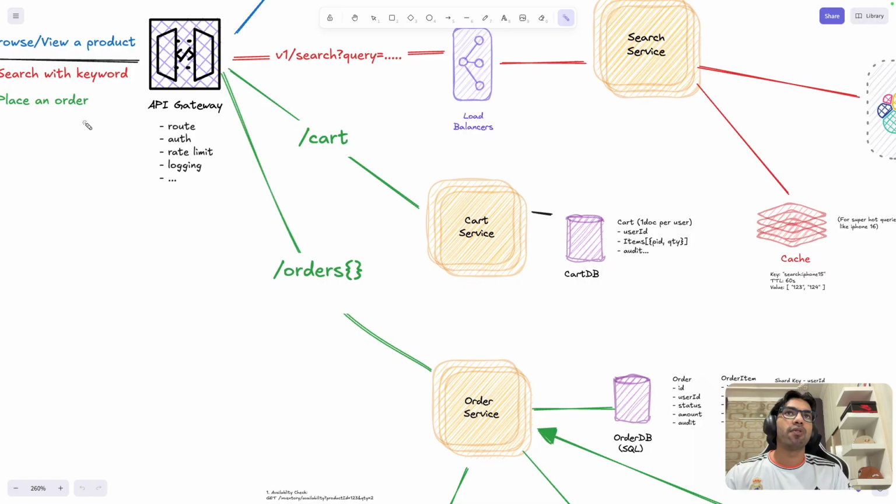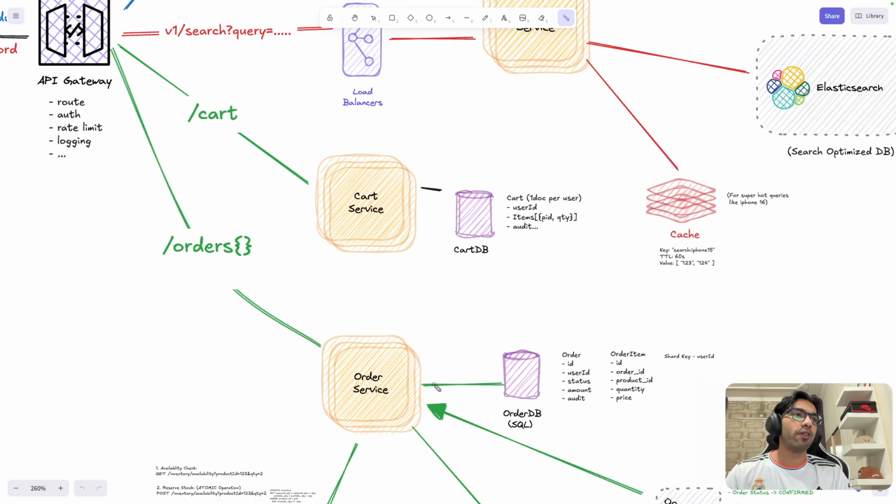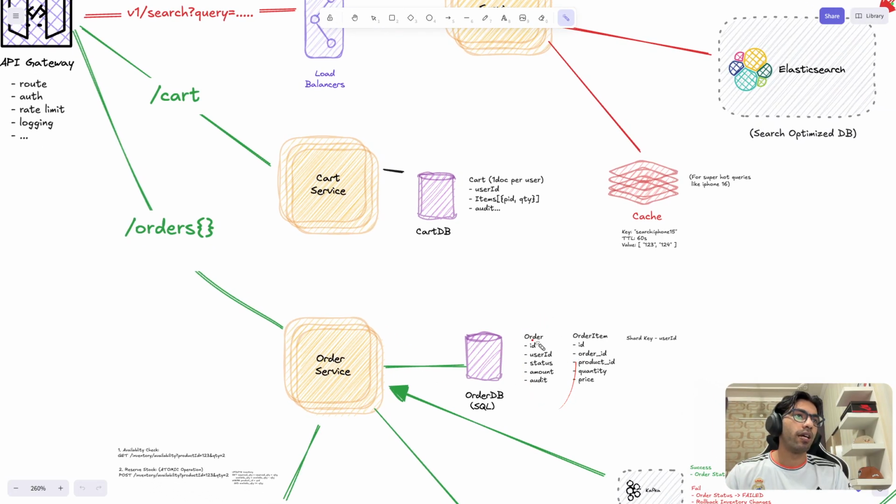Now, let's say the user wants to place an order. What is going to happen is the call is going to come to our order service once the user clicks on it, with this payload. Your whole cart can be sent, or it could be just a product or item, if you don't go via the cart route and just place the order. So both ways the request could come in. The order service would have something like this order, and it will have order ID, user ID. User ID we are not passing via payload because it will be passed via JWT. Then the order will have its status, amount, and audit fields.